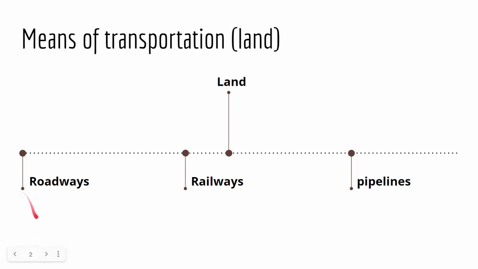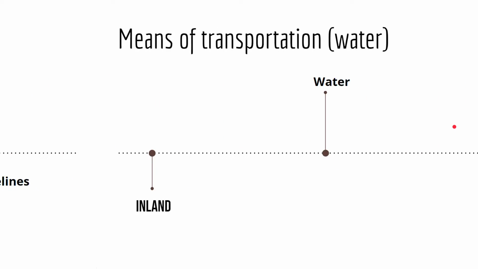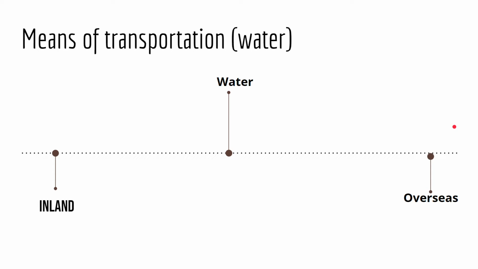Now let's go to the second part. We are talking about land. Land is of three types: roadways, railways, and pipelines. Now let's go to water. There are two types of water transportation: one is inland and one is overseas. Inland means inside the state or inside the country, right? But overseas means outside the countries.